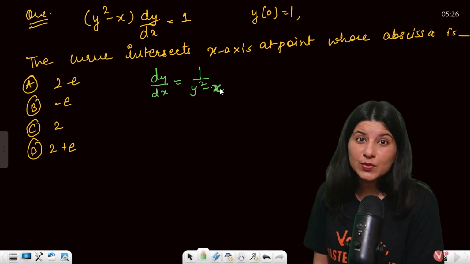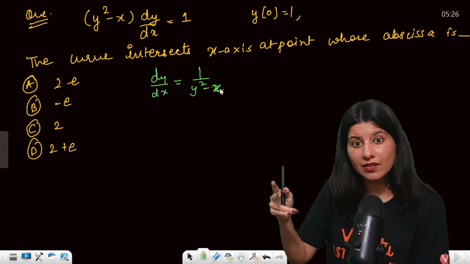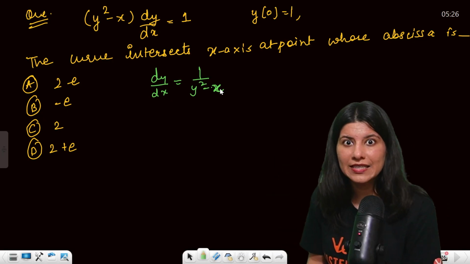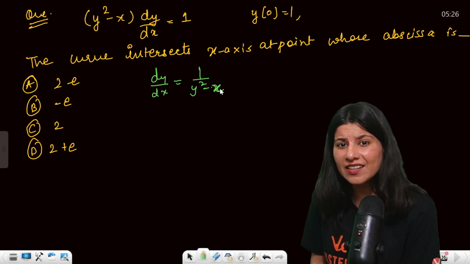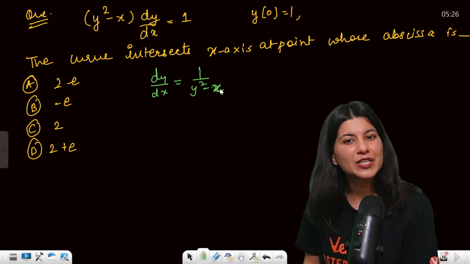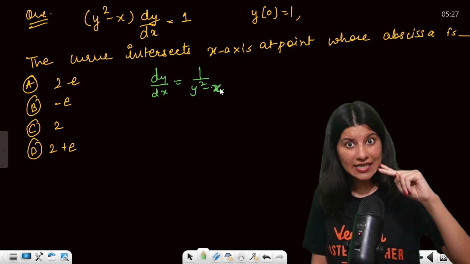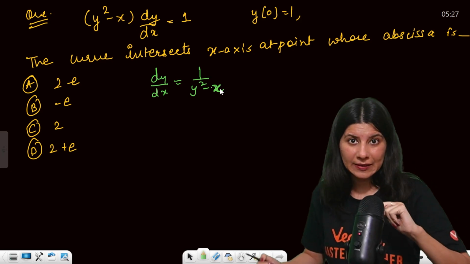Then reducible to homogeneous means dy by dx should be a function of two different straight lines or linear expressions. No, not at all. Linear differential equation, it is not looking like that. So what is this? Everything is ruled out. Now, see this thing a little differently.